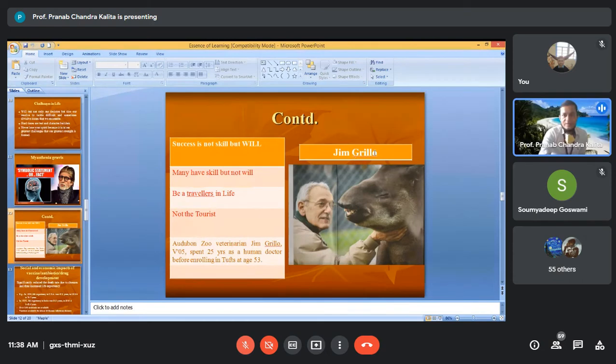What is the name of this person? Jim Gorrell. Yes. He spent 25 years of his life as a human doctor. Then he suffered from the terminal disease cancer.